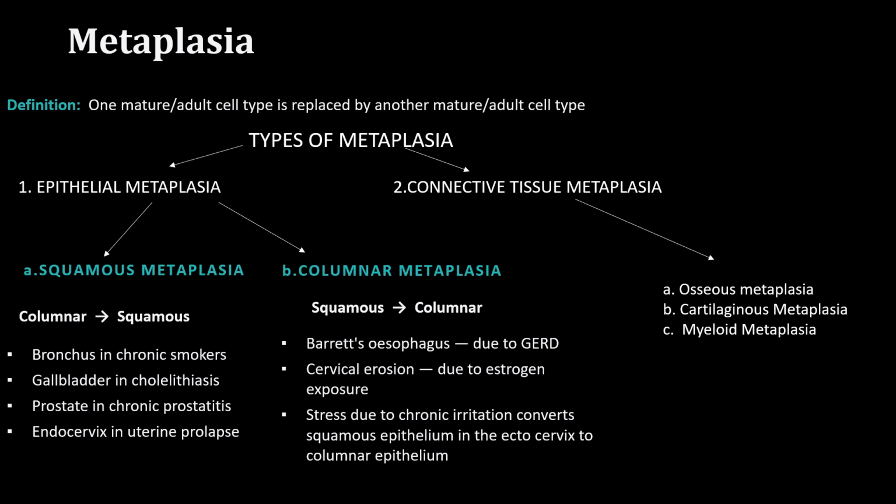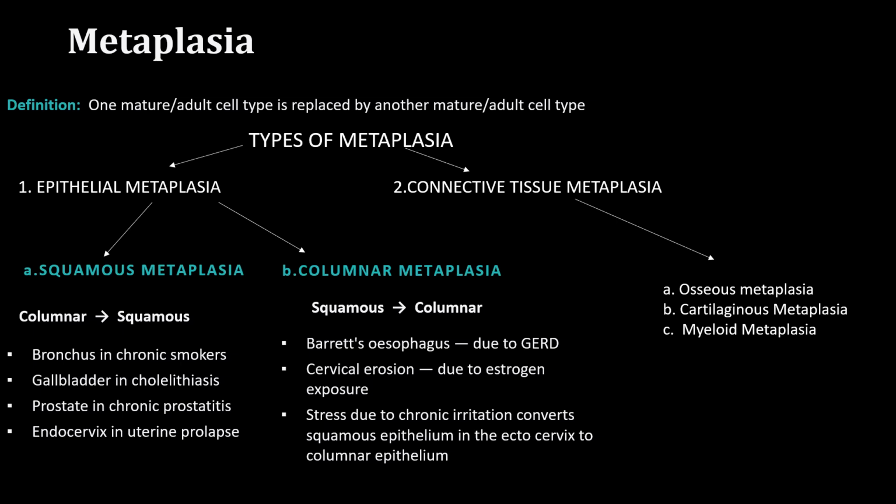Sometimes some tumors are also replaced by cartilage. And myeloid metaplasia is when, during a particular process, a tumor or a particular pathology is being replaced by bone marrow. So those types of metaplasias are called osseous metaplasia, cartilaginous metaplasia, and myeloid metaplasia.